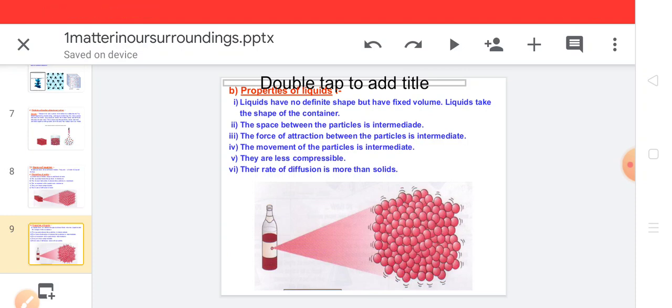The movement of particle is intermediate. Again, we are comparing this with the gases and the solids. So we say that the particles of liquid are free to move. That means they can move freely, whereas in solids the particles are tightly packed. But the movement of the liquid particles is not as free as compared to the gaseous particles.